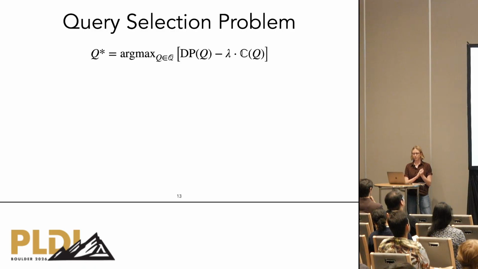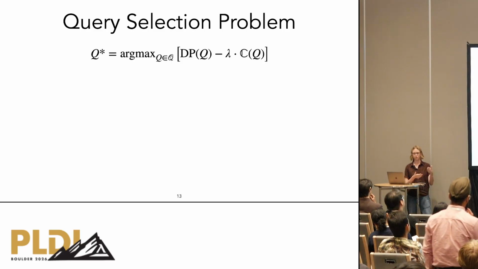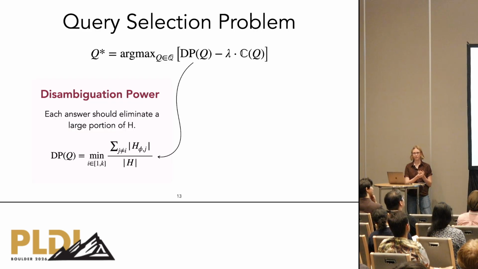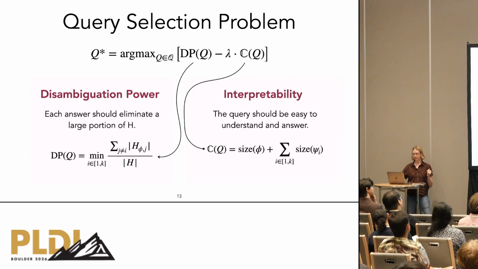So at a high level, the query selection problem is to find a query queue that balances two goals. The first is maximizing disambiguation power, meaning that each possible answer should eliminate a large portion of the hypothesis space. And the second is maximizing interpretability, meaning that the user can easily understand and answer the query. We can measure interpretability as the AST sizes of the logical formulas in the query.